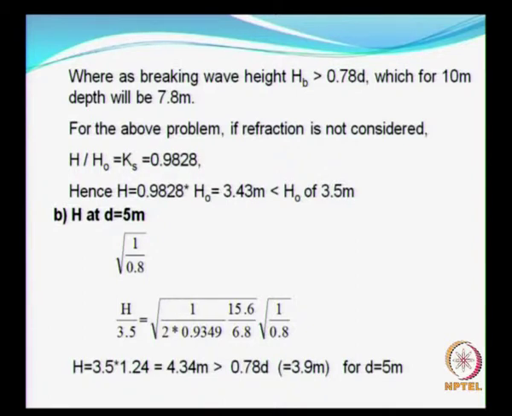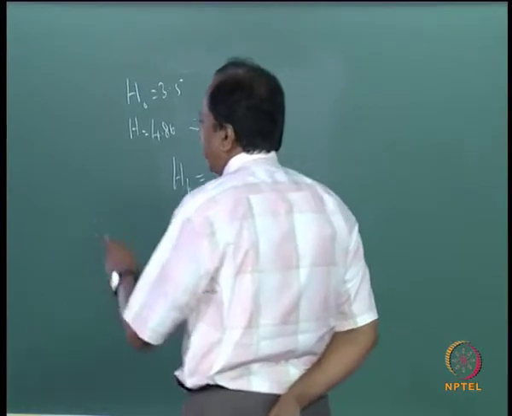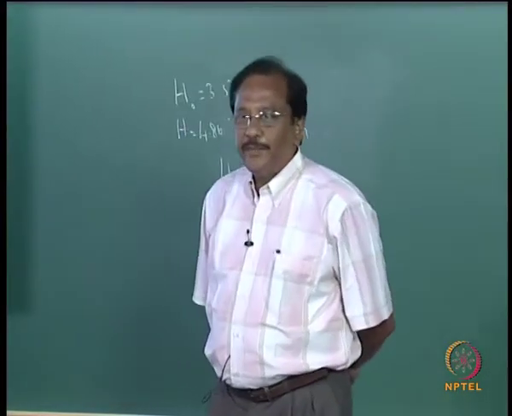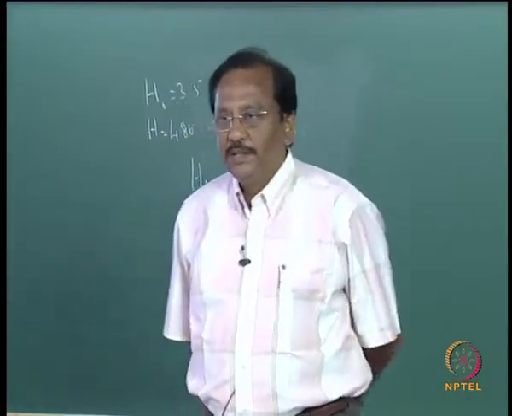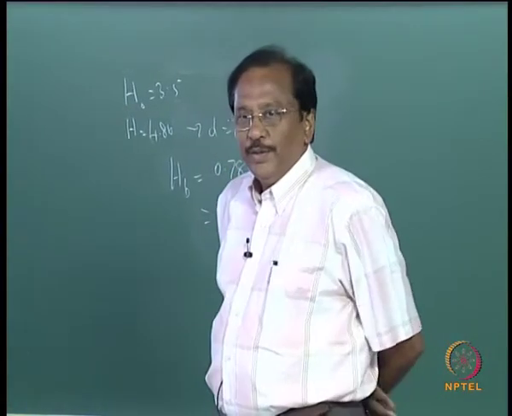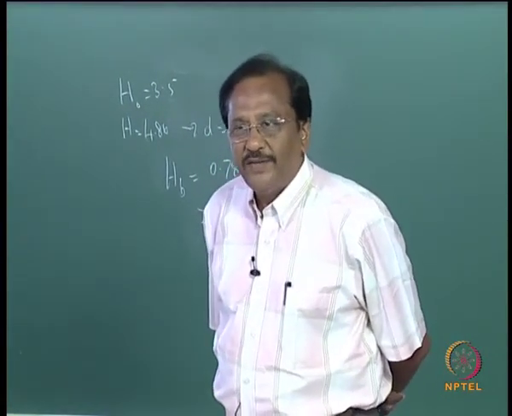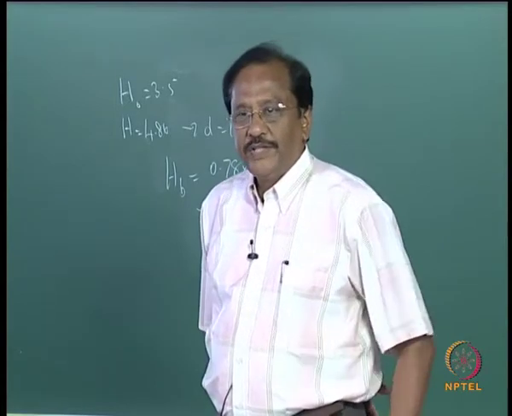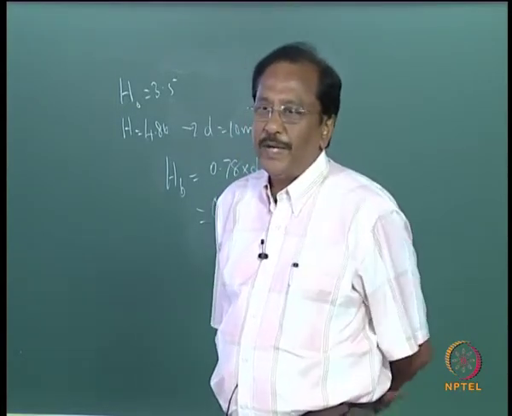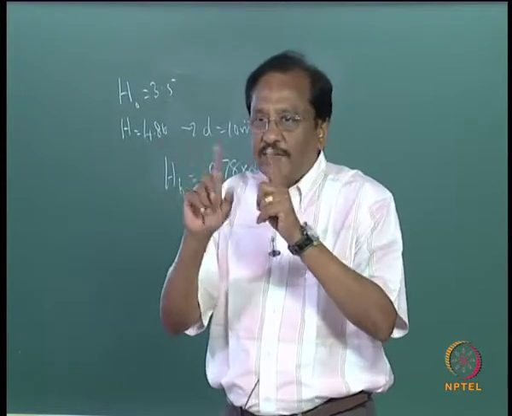So will this happen? 4.34 meters. In this particular water depth of 5 meters, what could be the maximum wave height? 0.78 times water depth, that is equal to only 3.9 meters. But what are you getting here? You are getting a value 4.34, which is greater than 3.9 meters, so this cannot occur.